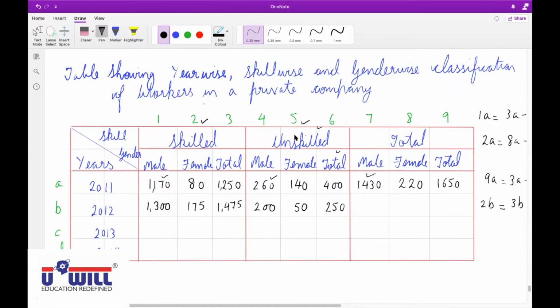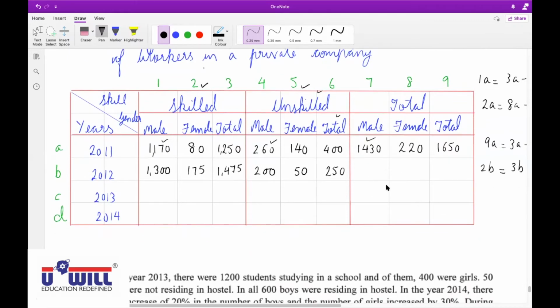Next. Manan Nayak, unmute yourself. Tell me, how will we get the missing figures of 2012, columns 7, 8, and 9? Not able to identify? Okay, I'll explain 7B, then you tell me 8B and 9B.